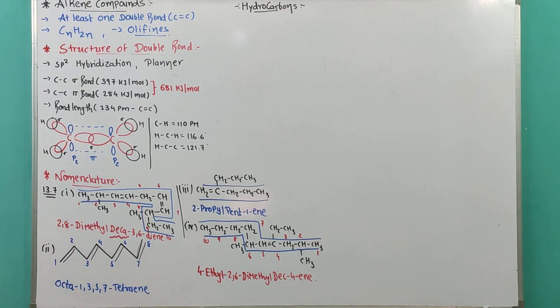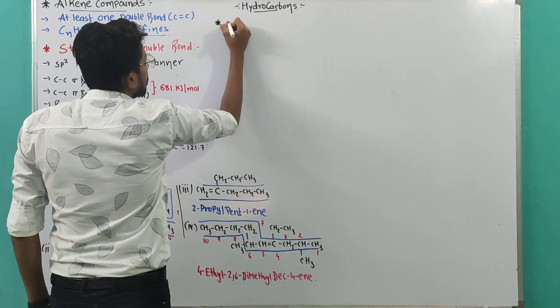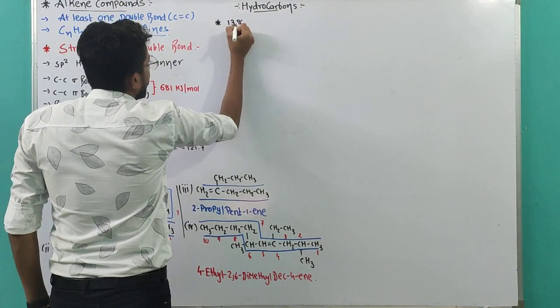After that, our next example will be 13.8. Problem 13.8. Calculate the number of sigma bond and pi bond in the previous question. Let's go. 13.8.